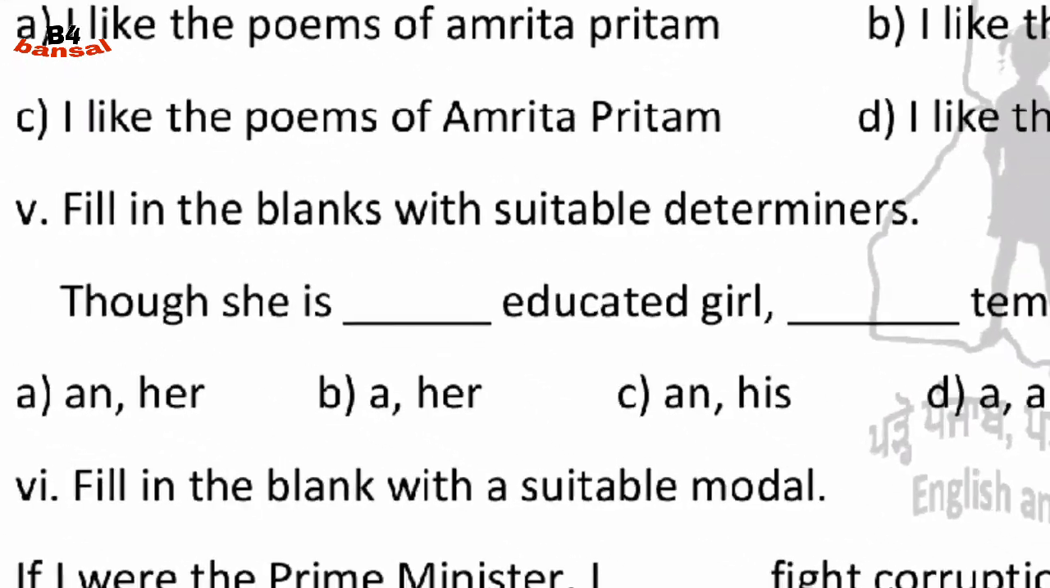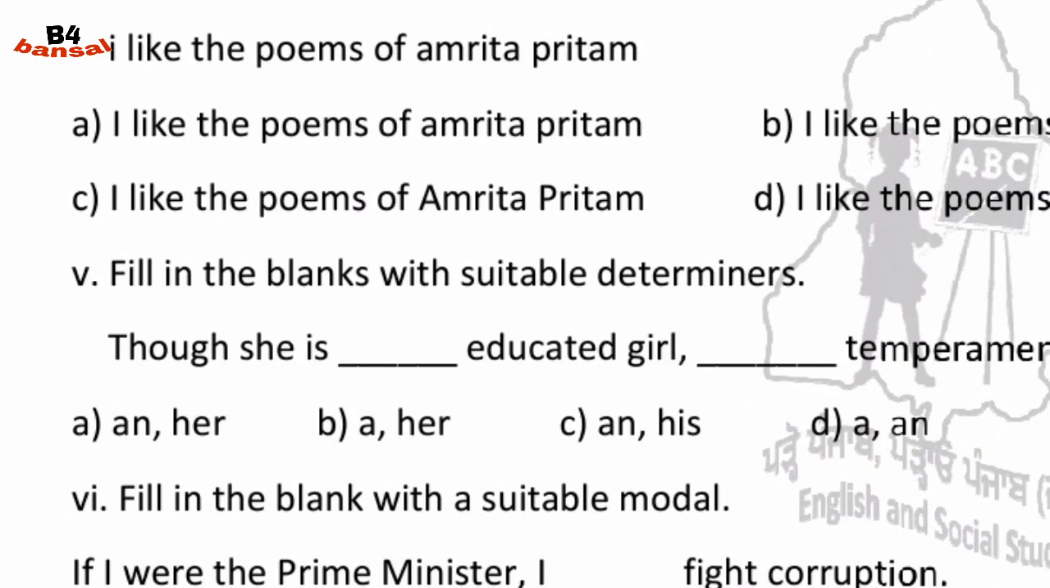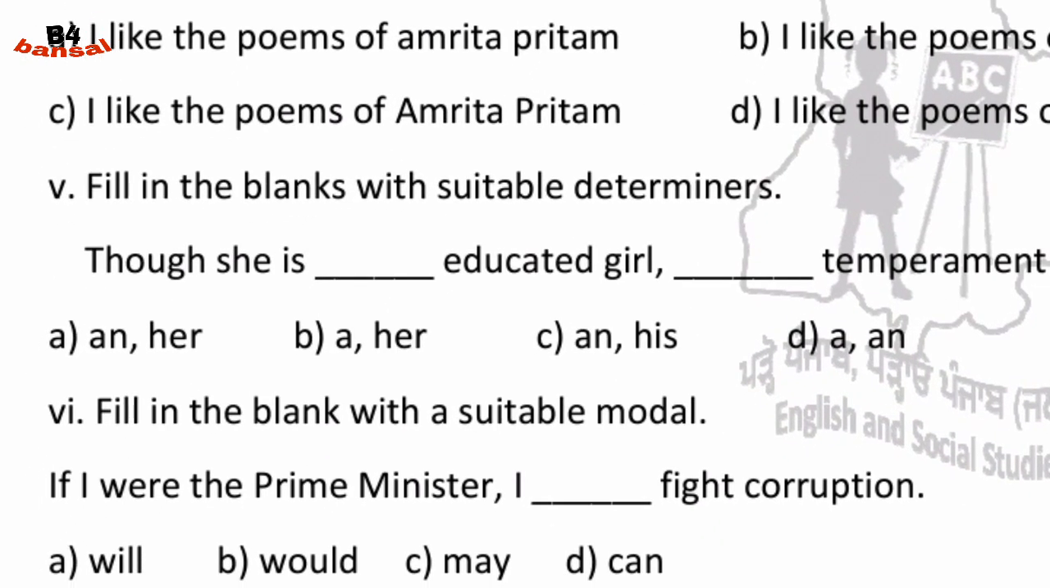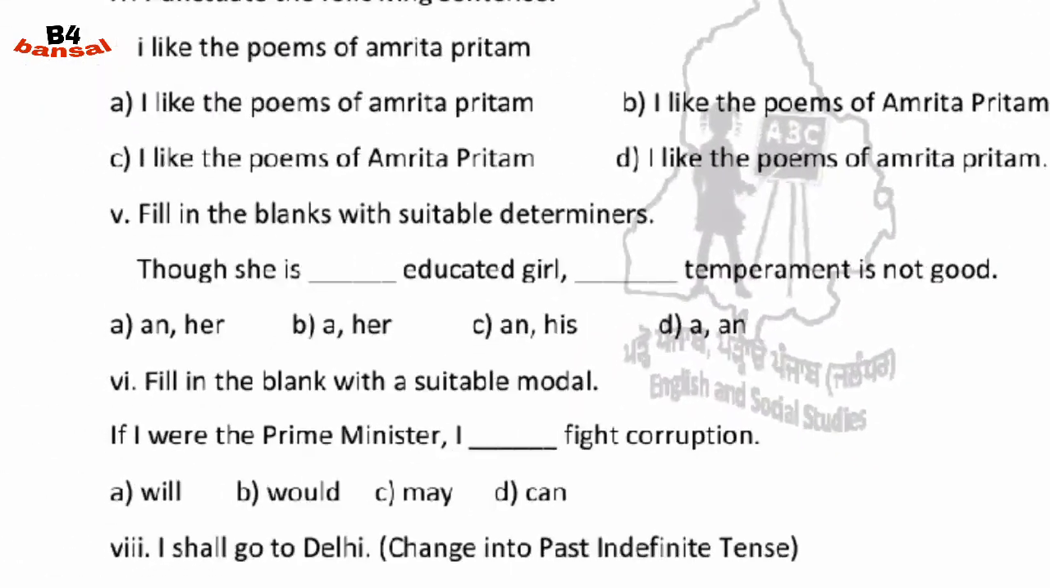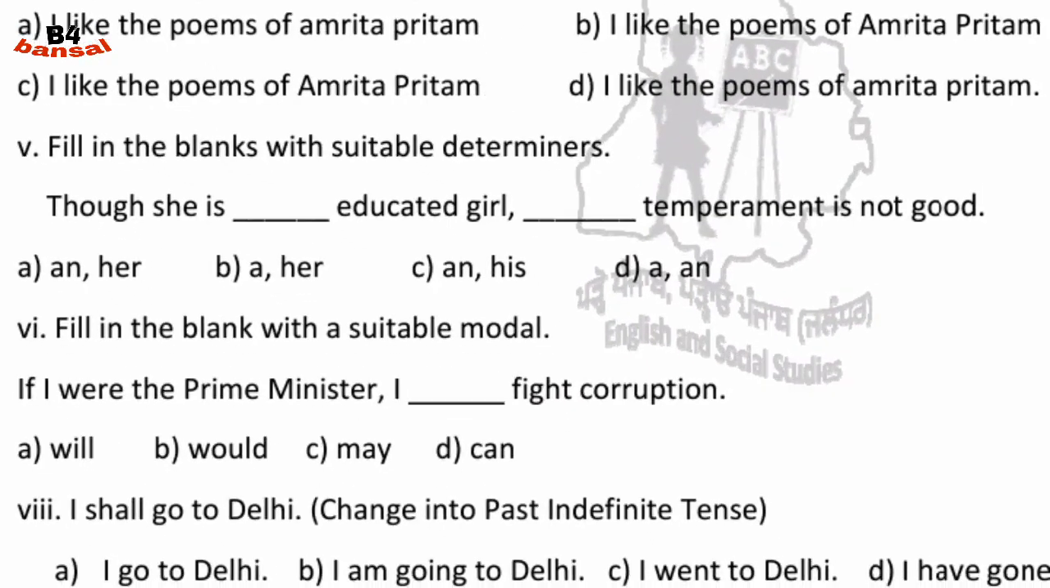Fifth, fill in the blanks with suitable determiners. Though she is dash educated girl, dash temperament is not good. Though she is an educated girl, her temperament is not good. Option A. It means she is an educated girl, but she is short-tempered. She is very impulsive. So though she is an educated girl, her temperament is not good.